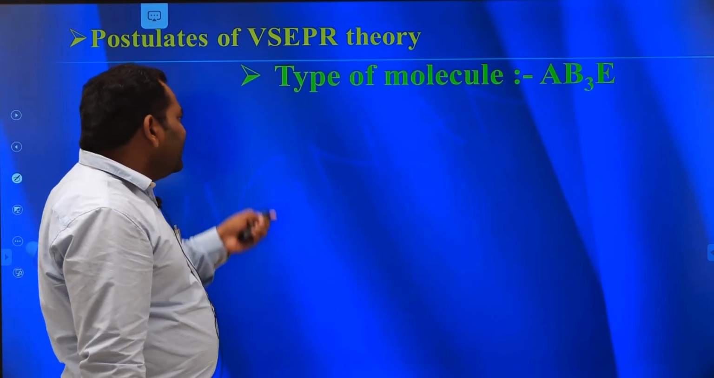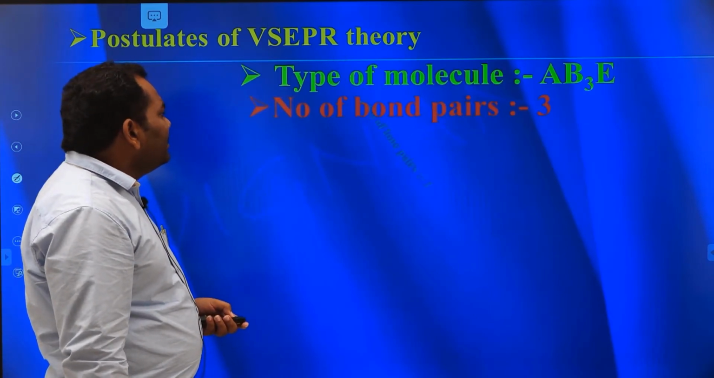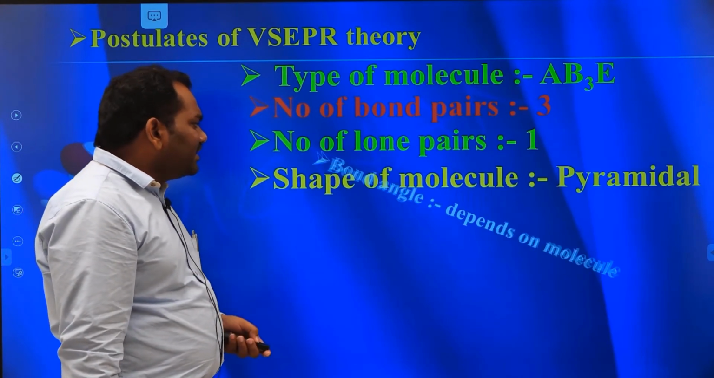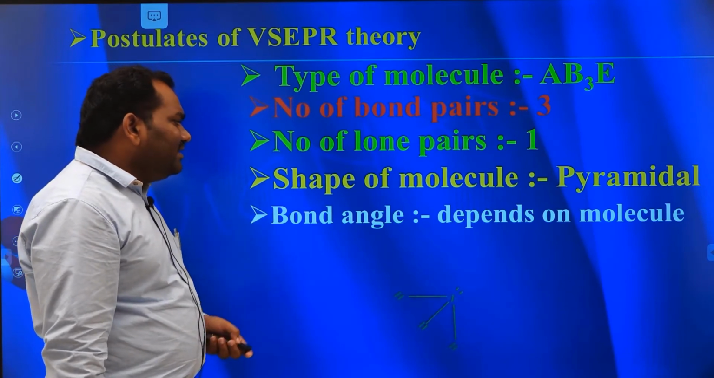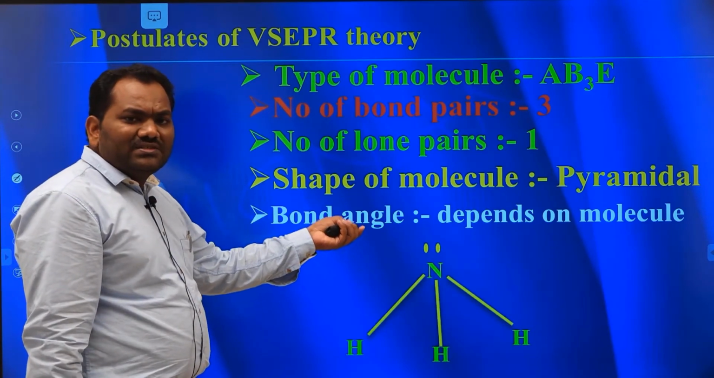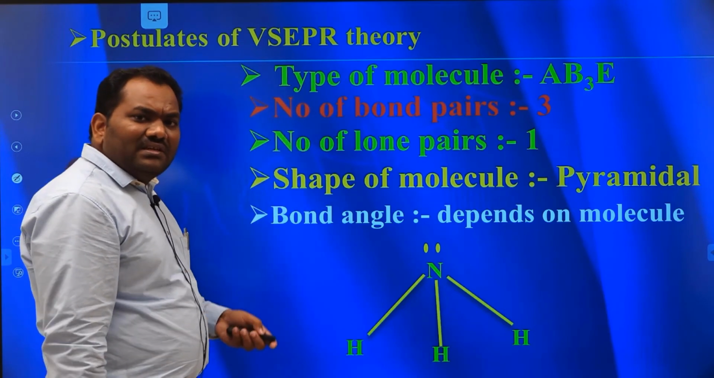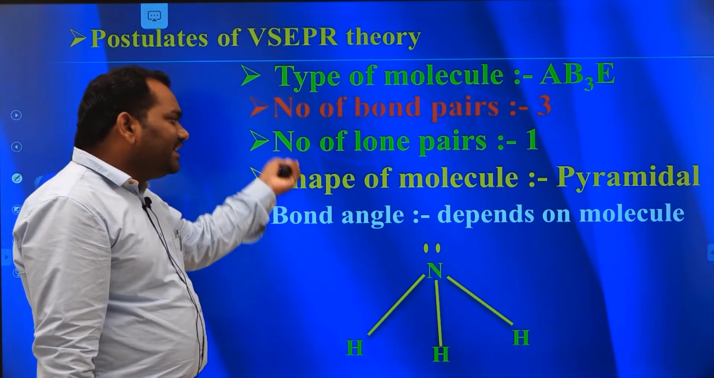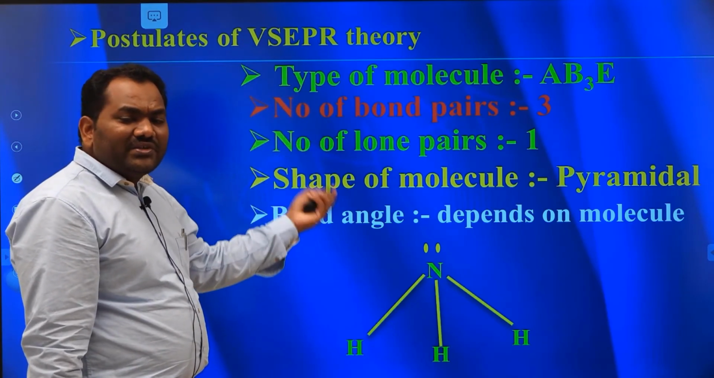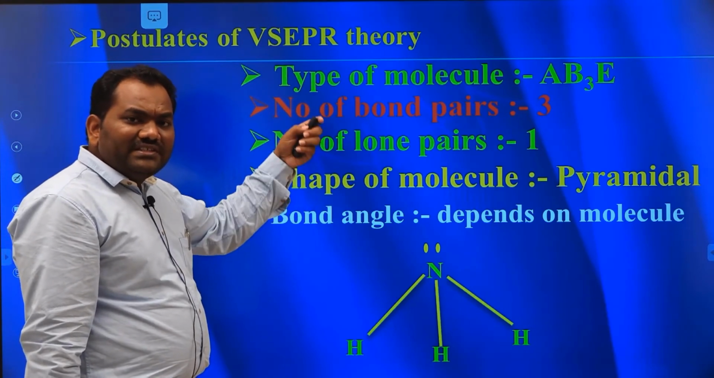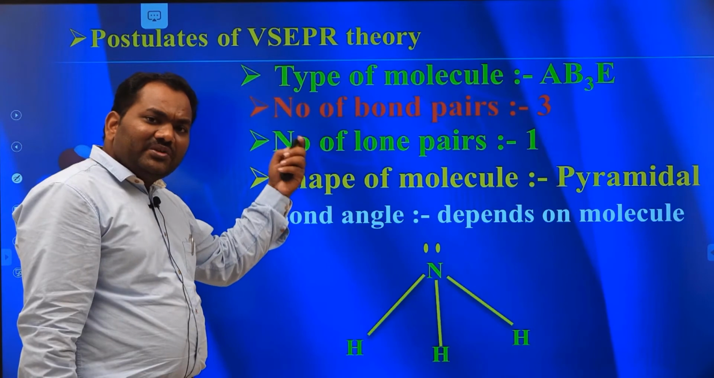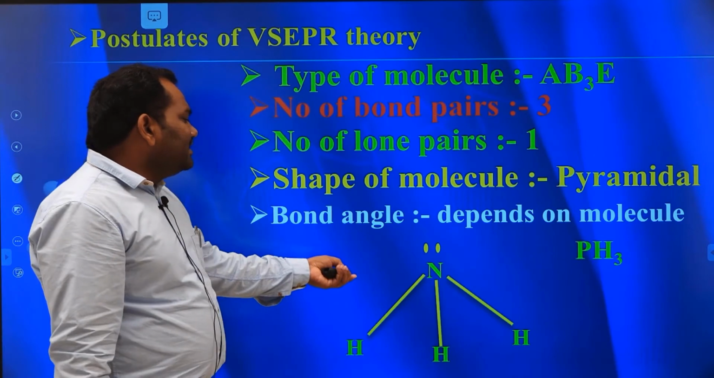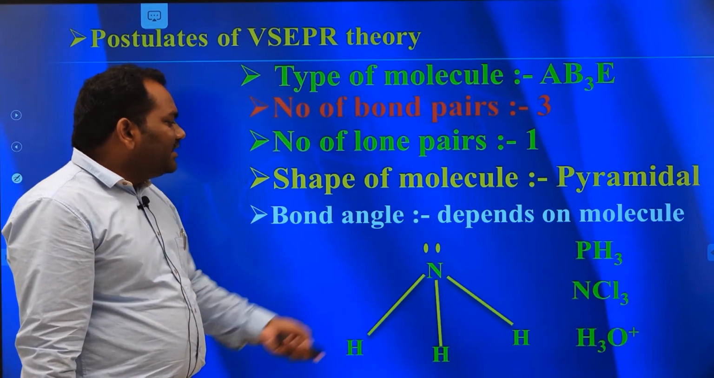The next type of molecule is AB3E. Here the number of bond pairs is 3 and the number of lone pairs is 1. The shape of the molecule is pyramidal, and the bond angle depends upon the central atom. Here also the bond angle decreases with increase in the size of the central atom, or with electronegativity. If electronegativity increases, the bond angle increases; if electronegativity decreases, the bond angle also decreases. The best examples are NH3, PH3, NCl3 or H3O+.